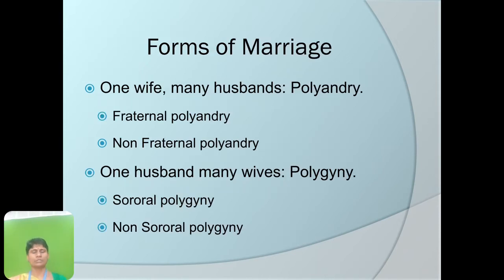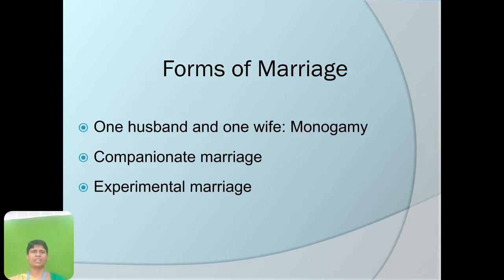Forms of marriage. So one wife, many husbands is polyandry. That polyandry can be fraternal polyandry and non-fraternal polyandry. In case of one husband, many wives, it is polygyny. Then it is sororal polygyny and non-sororal polygyny. So one husband and one wife is the third one, called monogamy.